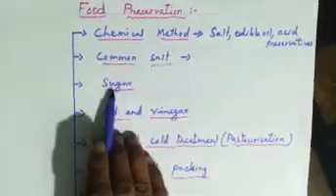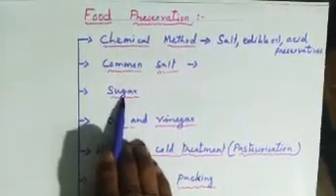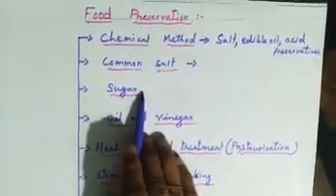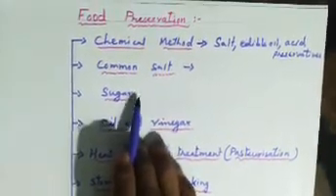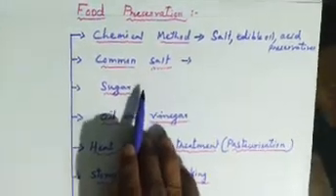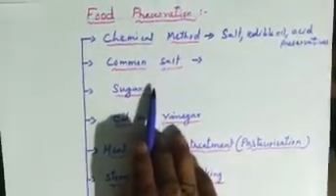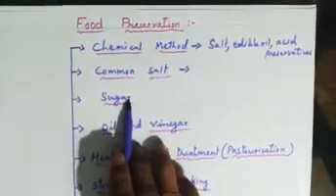Third, preservation by sugar. Sugar reduces the moisture content, which inhibits the growth of bacteria that spoil food. Jams and jellies are preserved by sugar.